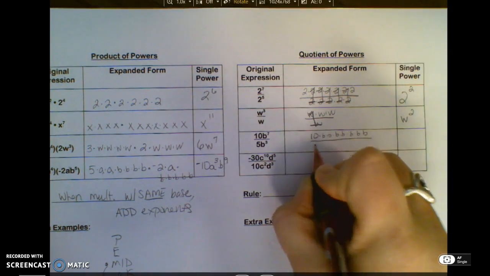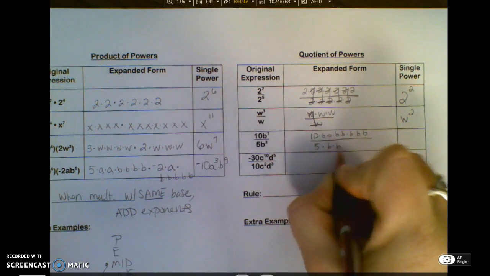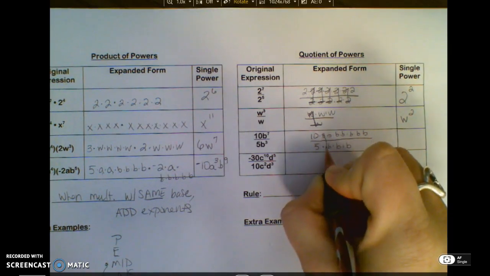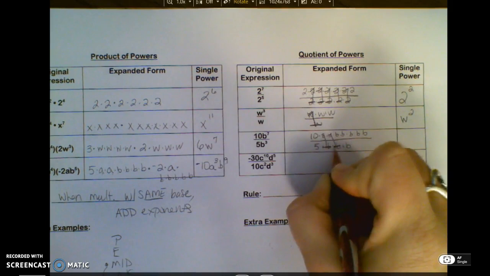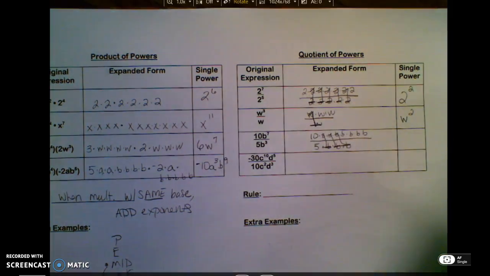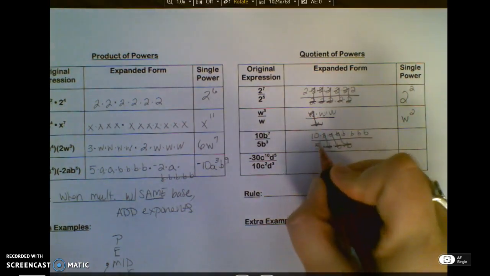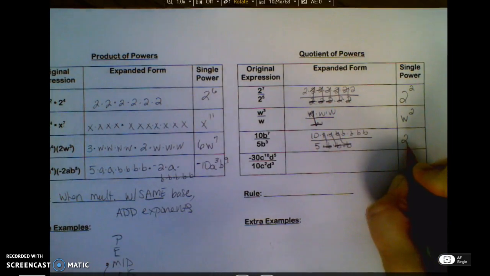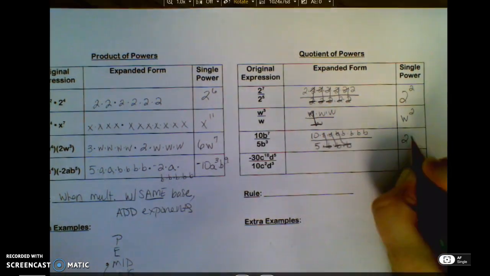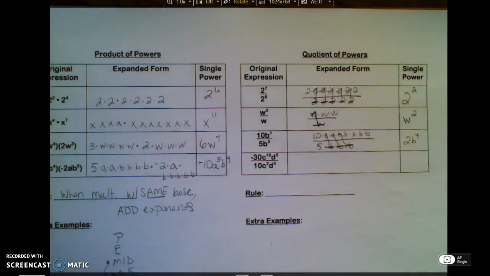In the denominator I have 5, and times 3 B's. Anything divided by itself is 1. Now, 10 and 5 are not bases, so I'm going to divide. They are not exponents. They don't follow exponent rules. 10 divided by 5 is 2. I have 4 b's left. Those are left in the numerator.